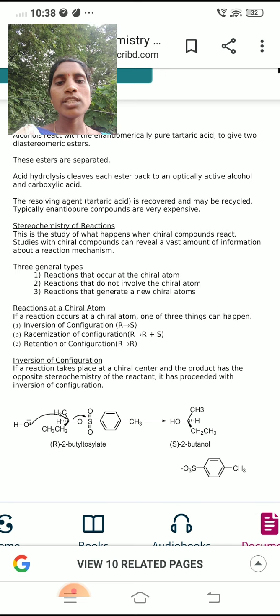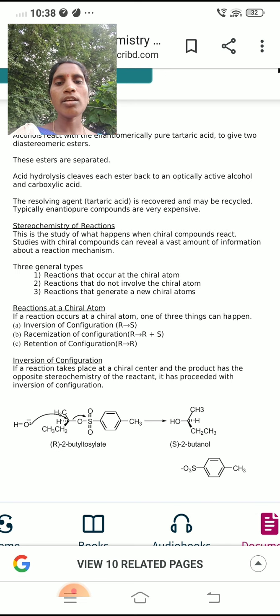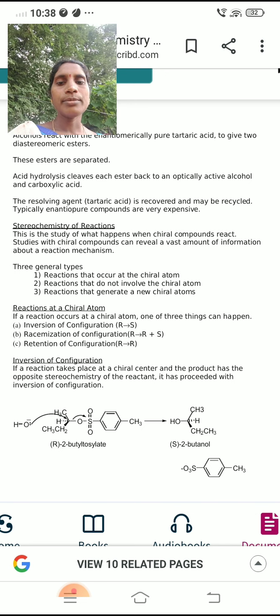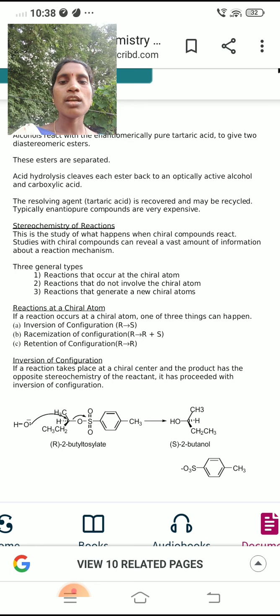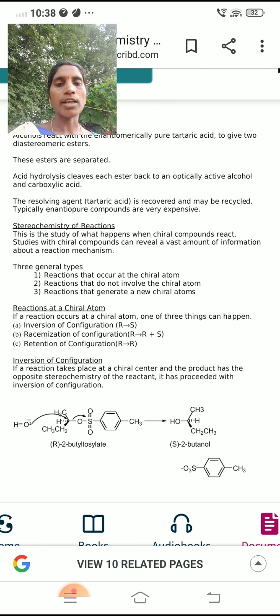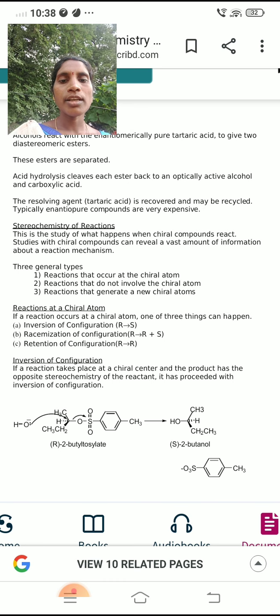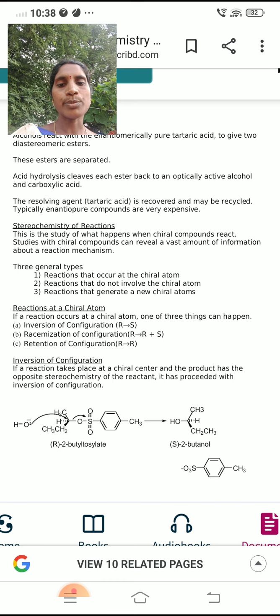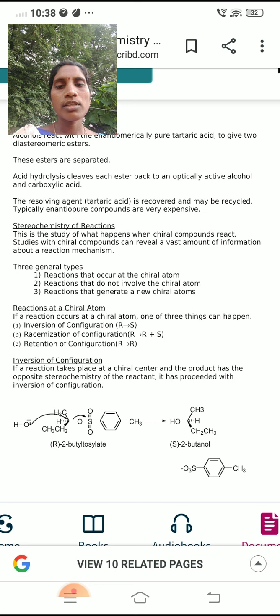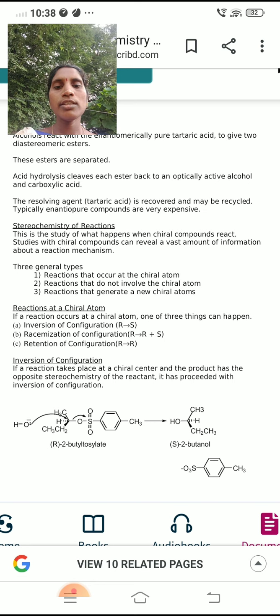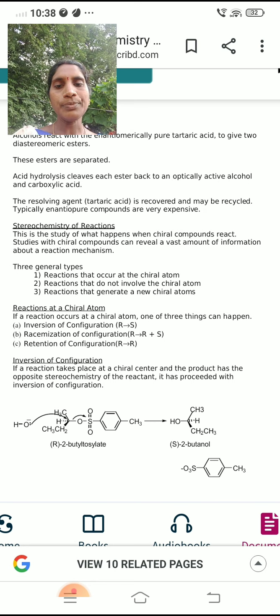The first one is reactions that occur at the chiral atom, then reactions that do not involve the chiral atom, and reactions that generate a new chiral atom. First, the reactions at a chiral atom.